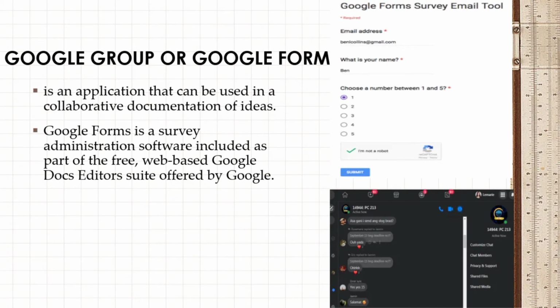Lastly, we have Google Group or Google Form. It is an application that can be used for collaborative documentation of ideas. It is survey administration software included as part of the free web-based Google Docs editor suite offered by Google. Through Google Form, we can gain a lot of ideas and opinions from everybody. Google Forms is composed of questions and choices, and it needs answers from the respondents. Google Form is one of the good mediums to use for brainstorming or a research survey.